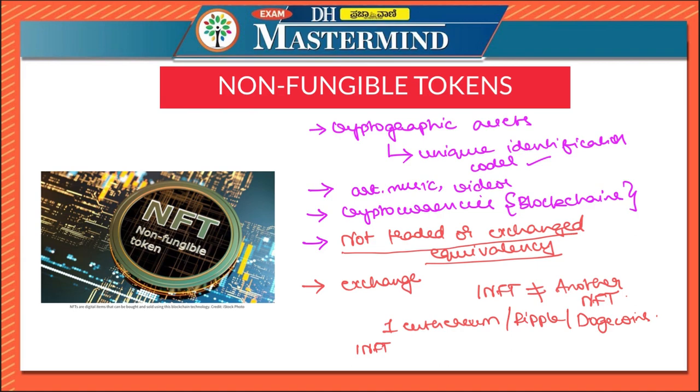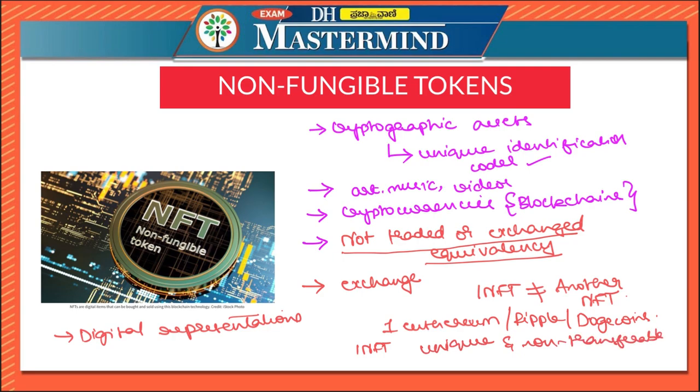So in other words, we can say that NFTs are digital representations of assets. Please remember this, they are digital representations of assets and are compared with digital passports because each token contains a unique, non-transferable identity to distinguish it from other tokens.